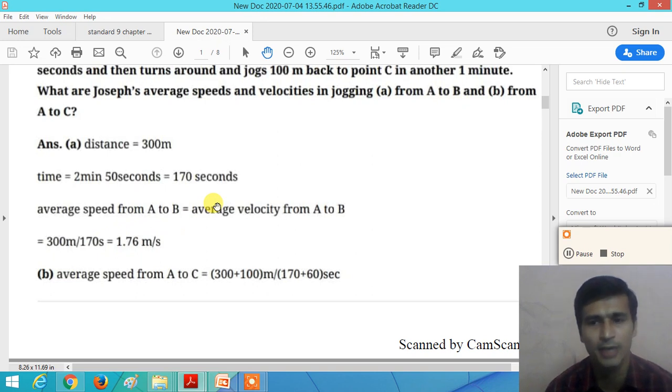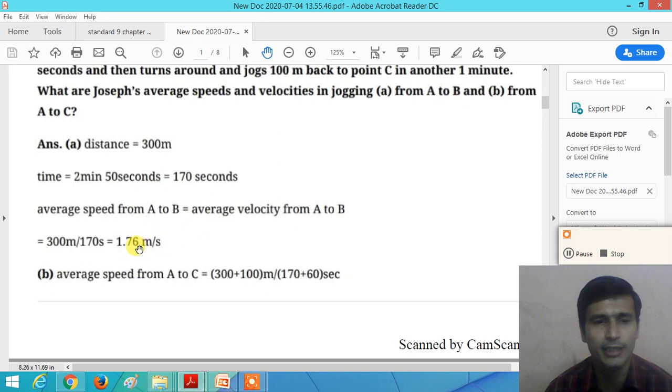Distance traveled by the object divided by time. Here the distance is 300 meter and time is 170 seconds, right? So we get the average speed from A to B, or we can say the average velocity from A to B, is equal to 1.76 meter per second.